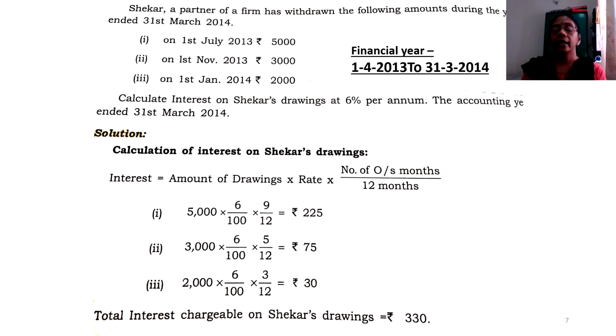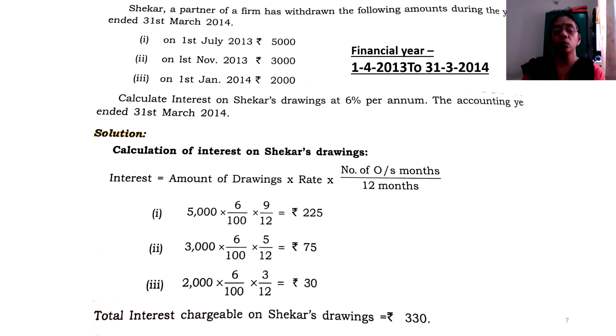Now, proceeding to the computation of interest on drawings, which is given at 6% per annum. Now, look at the computation part. You know the formula. Interest is equal to amount of drawings into rate into number of outstanding months by 12. So here, let us take the first part. On 1st July 2013, 5,000 rupees has been withdrawn. You take the first set, amount of drawings is 5,000. Rate is common, 6%.